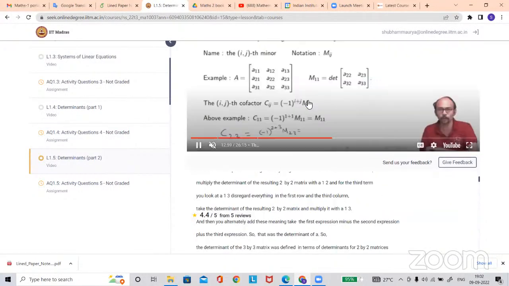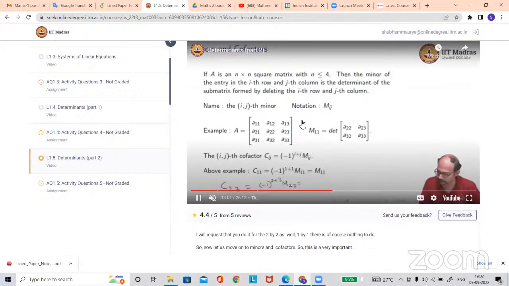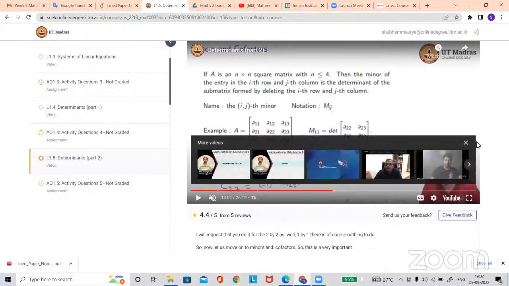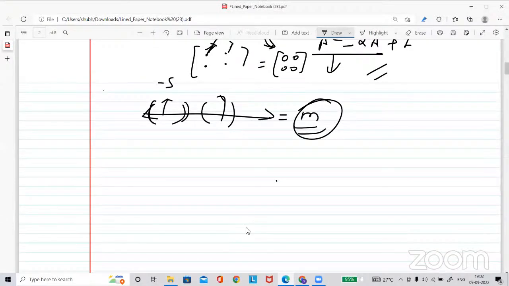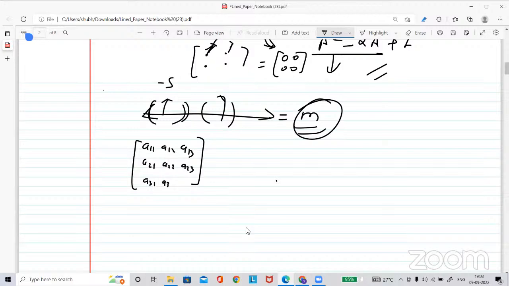So let me just keep. We can quickly see that this is the cofactor and written here. Okay. So the process is, suppose I'm taking a matrix of order 3 cross 3, which is A11, A12, A13, A21, A22, A23, A31, A32, and A33.